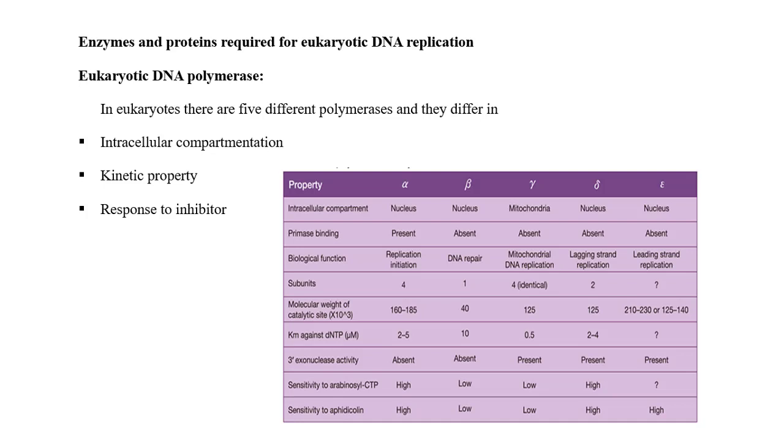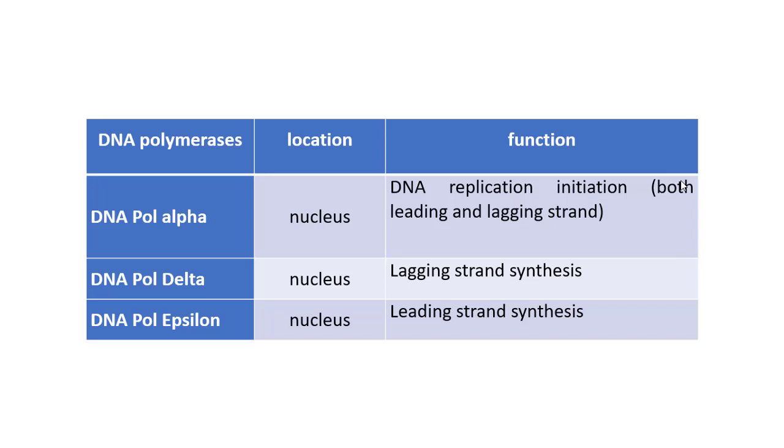So the enzymes and proteins required for eukaryotic DNA replication are present in the eukaryotes. There are 5 different polymerases: DNA polymerase alpha, beta, gamma, delta, and epsilon. But only 3 DNA polymerases play an important role in eukaryotic replication.